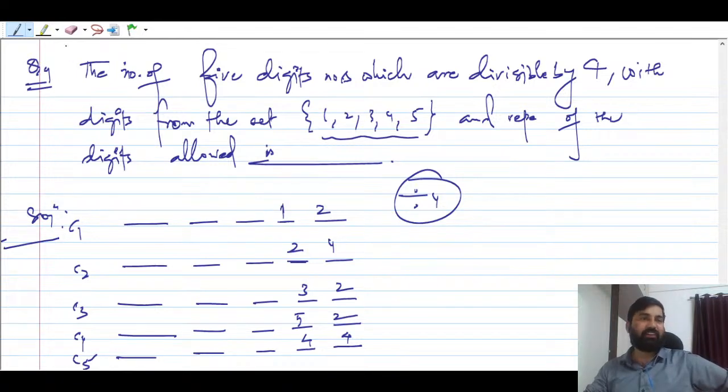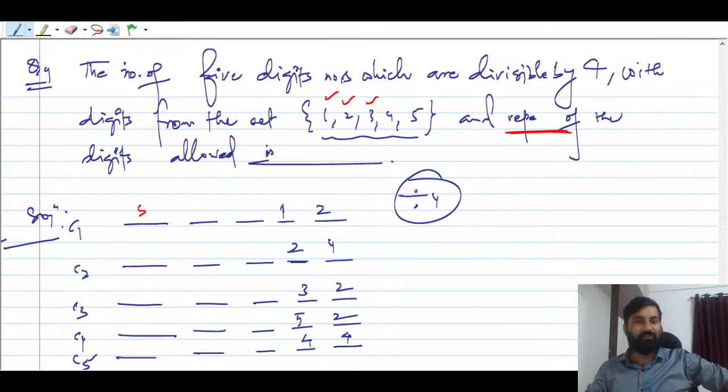Fine. I'm very delighted that you guys are understanding. Next, now you have got the last 2 digits, right? There is no other restriction in this question. So you have only 3 digits to fill, and in how many ways can you fill it? They have given that repetitions are allowed.